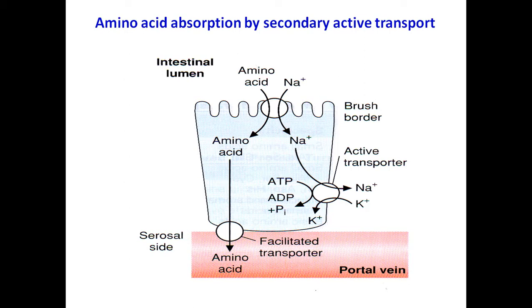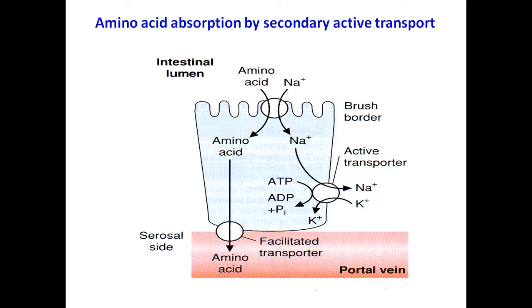the intestinal lumen. Now this amino acid, through another carrier protein, is transported into the portal vein. This carrier protein is called a facilitated transporter. Now the sodium that enters through the carrier into the intestinal mucosal cell is sent out through another sodium potassium pump. Through the sodium potassium pump, sodium will be sent out of the intestinal mucosal cell, and potassium will be reabsorbed.